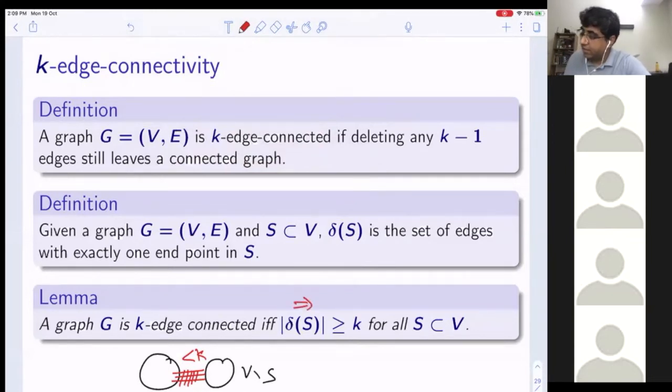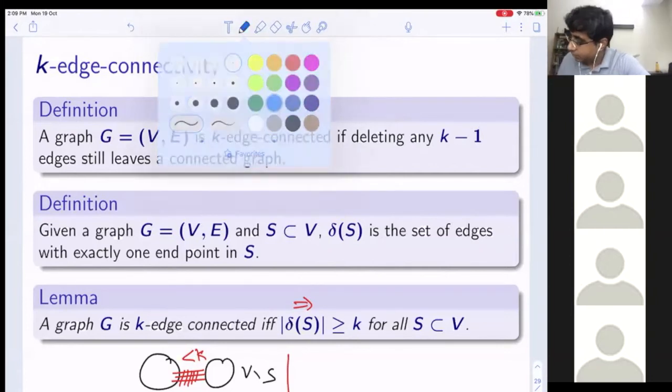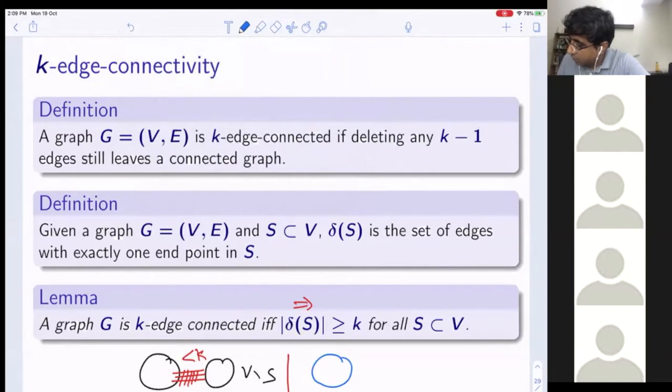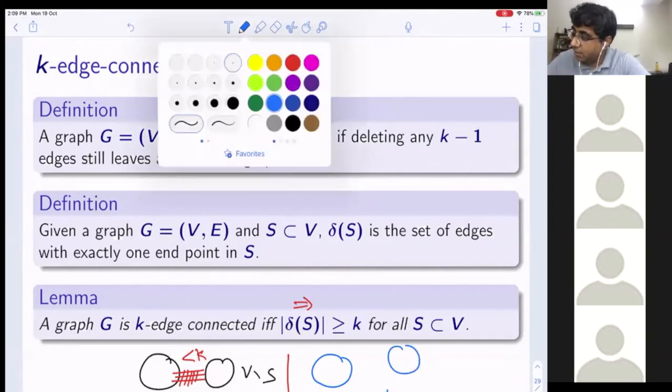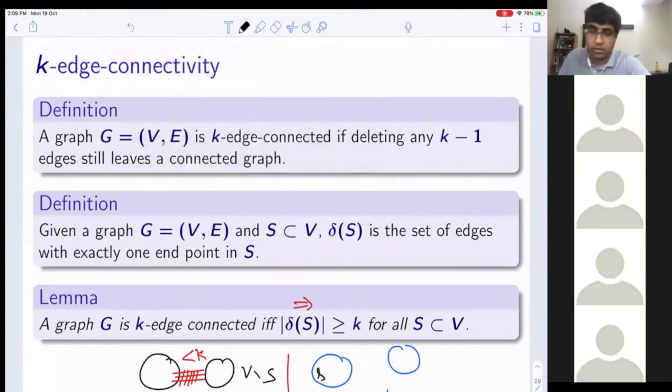Now, if delta S is greater than or equal to k for all S subset of V, why is graph G k-edge connected? Well, suppose graph G is not k-edge connected. What is the meaning of this? There exists some k minus 1 edges such that if you delete them, you get at least two components. Pick any component after deleting. How many edges can it have? It has many components, but look at any component here.